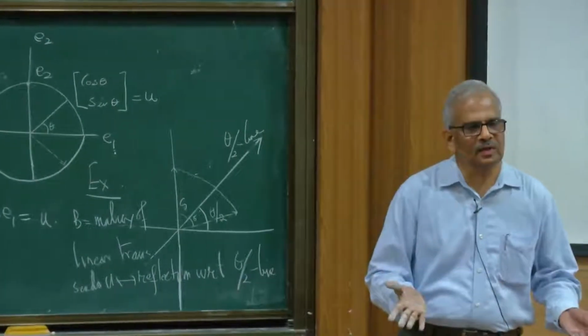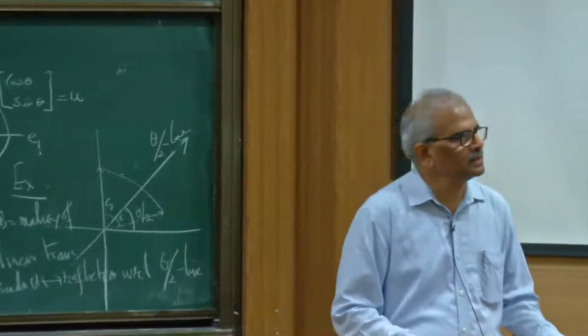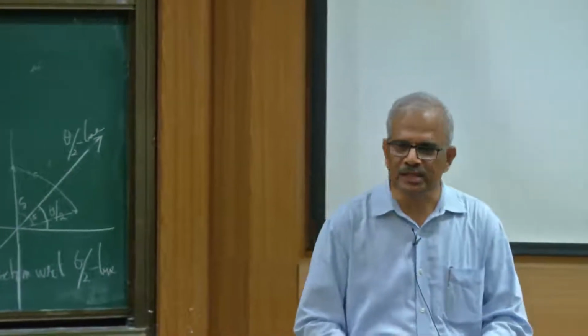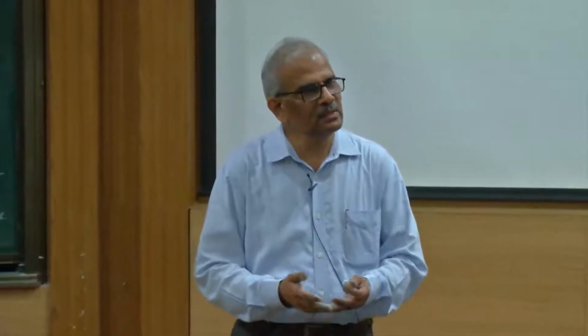So a 2 by 2 orthogonal matrix has a geometric interpretation. Either it represents rotation by a certain angle, or it represents a reflection with respect to a line passing through the origin.